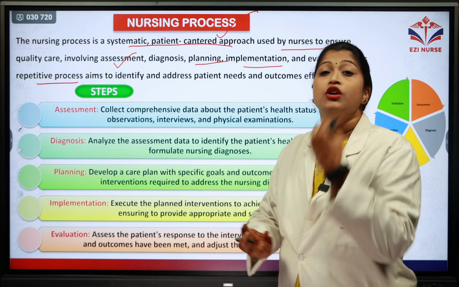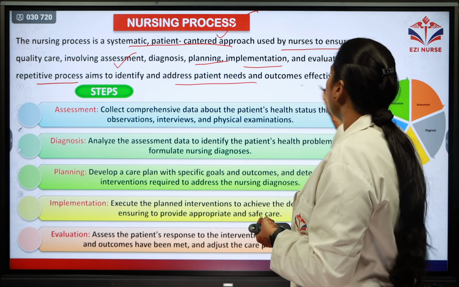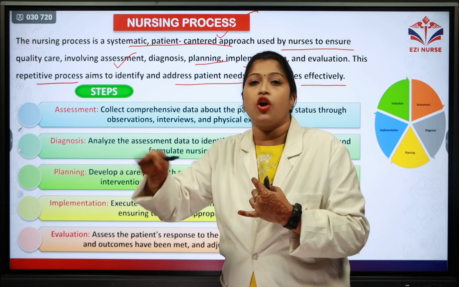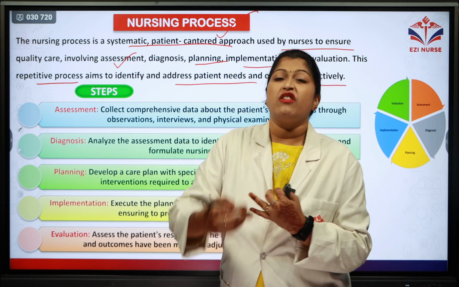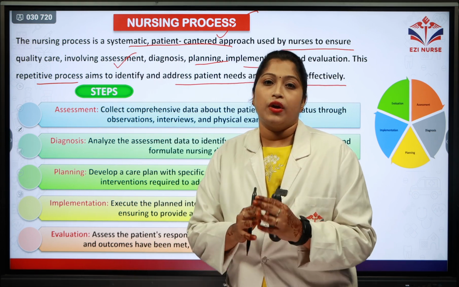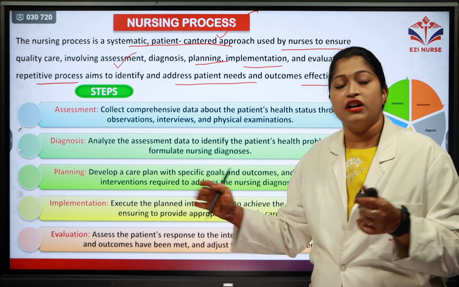It is aiming to identify and address the patient needs and also the outcomes effectively. So one symptom of the patient has been cured, but the patient is developing another symptom. So we are again repeating this process in order to give the quality care. So let's see what are the different steps of nursing process.